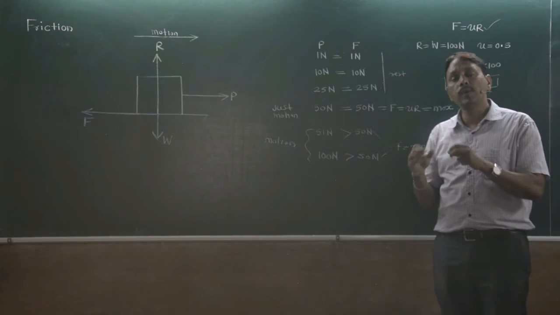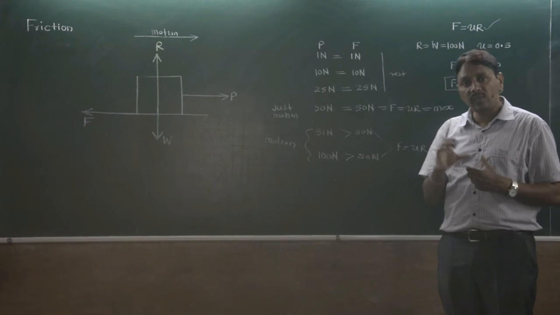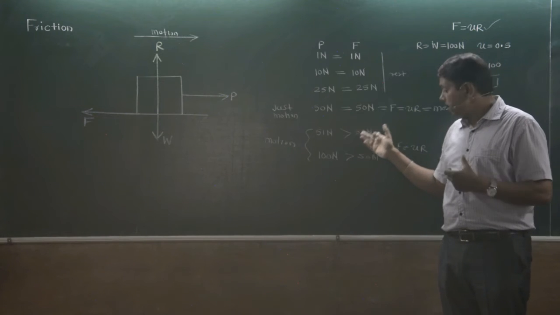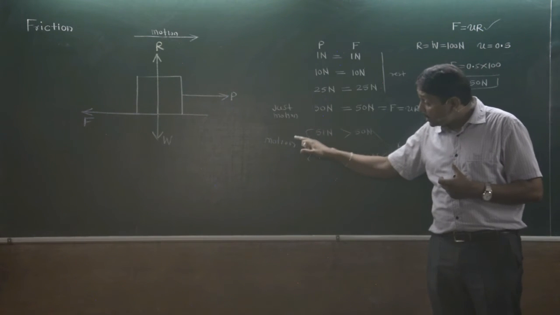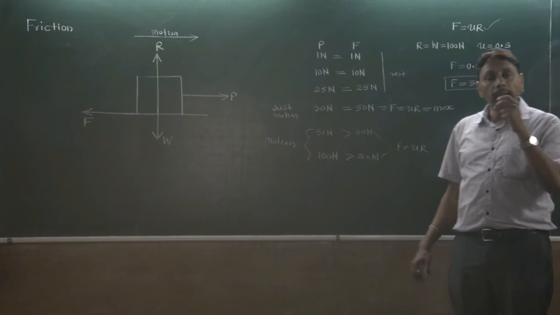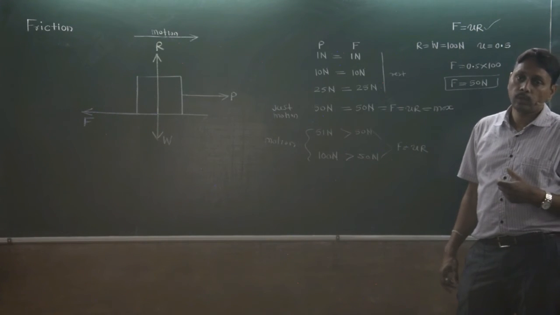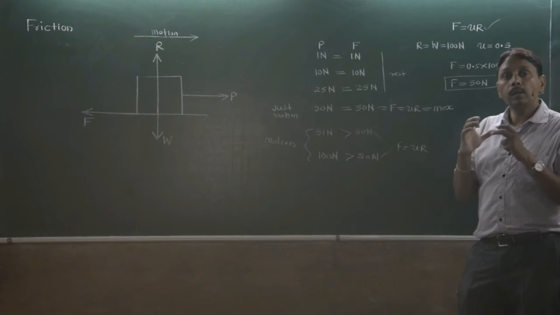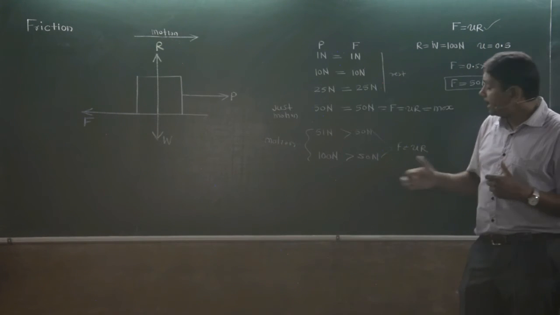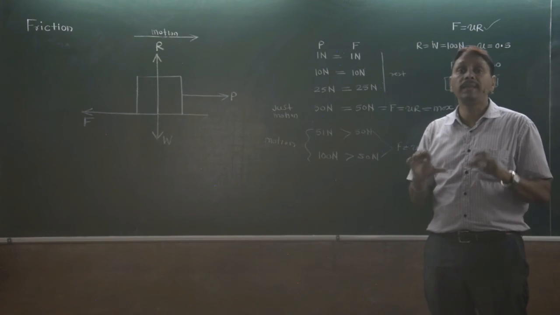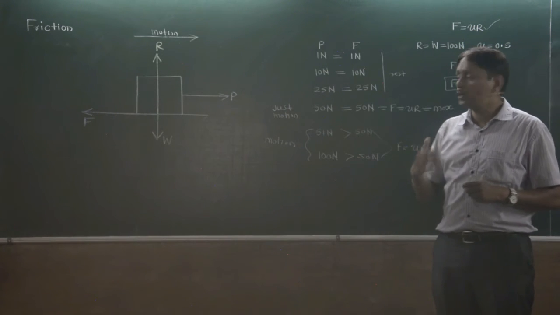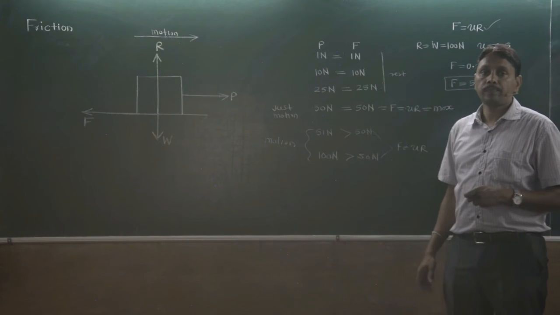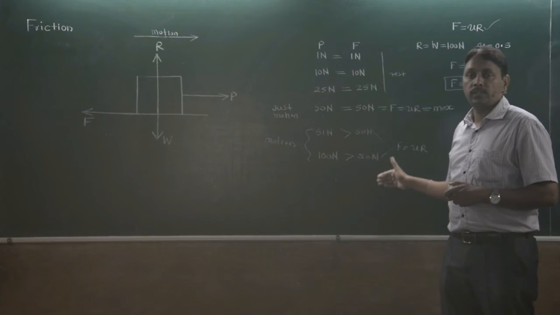For this case also we apply conditions of equilibrium, Fx equal to 0, Fy equal to 0. And this is the third one, 50-50. But at that time the body is in motion. That is called dynamic friction. For it also the same formula, F is equal to mu R, applies. But since the body is in motion, the conditions of equilibrium are not applicable. Fx equal to 0, Fy equal to 0 one can apply at rest and at limiting friction, but not in motion. Okay, so these are the types of friction.